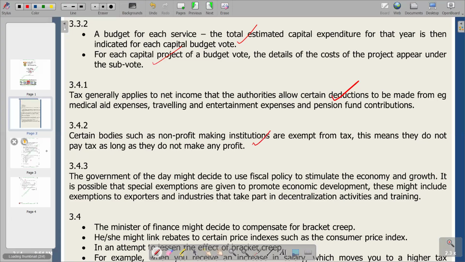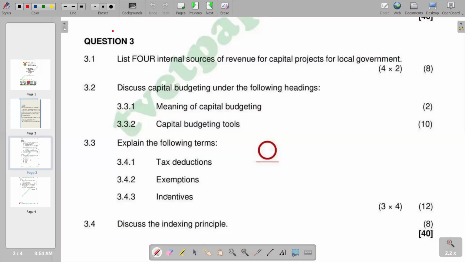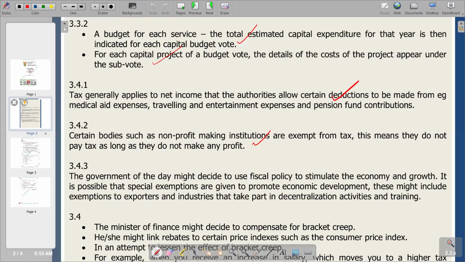Then we move on to the next question, which now reads incentives. Incentives come as, for example, tax holidays, whereby the main objective is to stimulate economic activity in the country, thereby also stimulating economic growth, with more production of goods and services. According to another section, it is intended to use fiscal policy to stimulate the economy and growth.